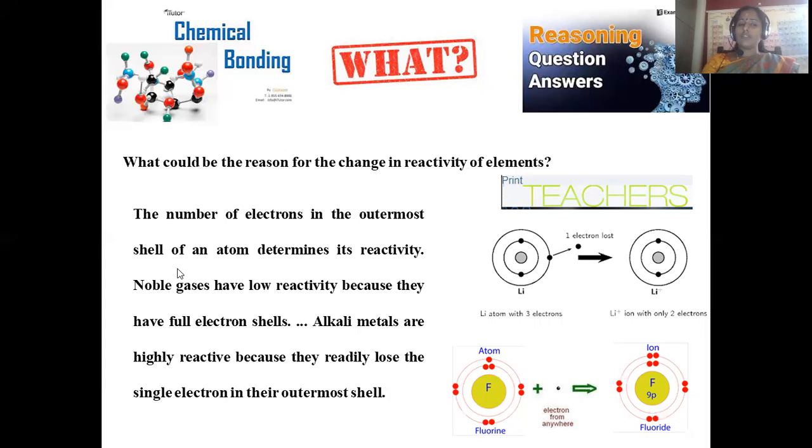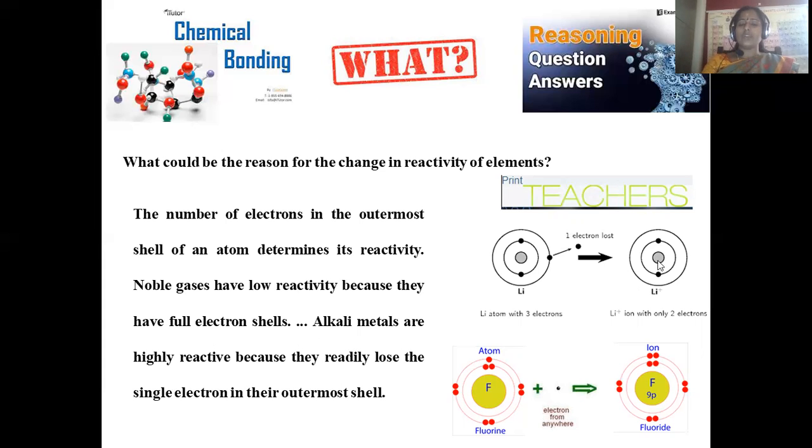The number of electrons in the outermost shell of an atom determines its reactivity. This is the deciding factor. The valency electrons which reside in the outermost shell are the only reason for its entire chemical reactivity. Noble gases already have the satisfied electronic configuration, and already they attain stability, so that further reactivity will be least because already they are in the stable state, and because they have full electrons in their outermost valency shell.